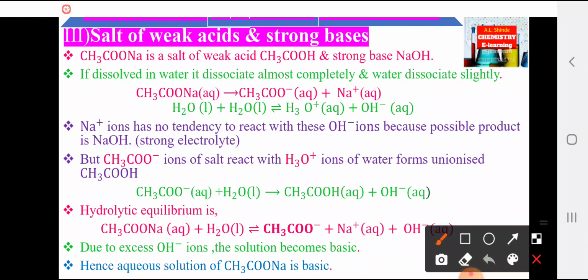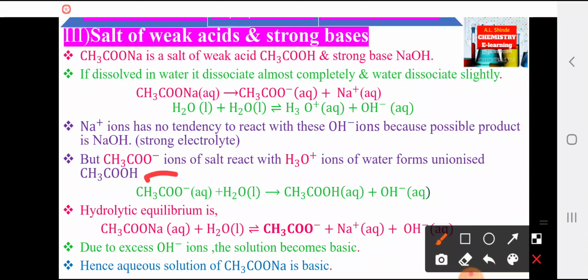The sodium positive ions have no tendency to react with these OH minus ions because the possible product is NaOH, which is a strong electrolyte. But acetate ions, CH3COO minus ions of the salt, react with H3O plus, that is hydronium ions of water, and form unionized acetic acid.